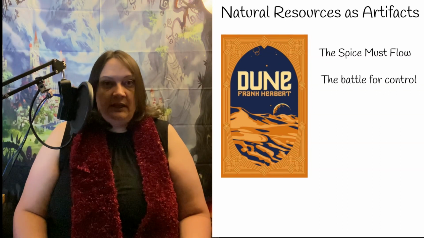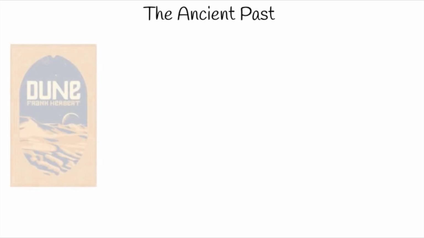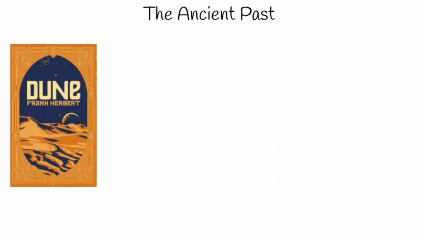the artifact comes from. In order to create a natural resource artifact, you need to consider a few things that will alter the flavor of how the artifact works. First, you have to consider the origin of the resource. In the case of the spice from Frank Herbert's Dune, the only source is the planet Arrakis, and you need the sandworms, fungoid growth, as well as exposure to sun and air to create the finished product.